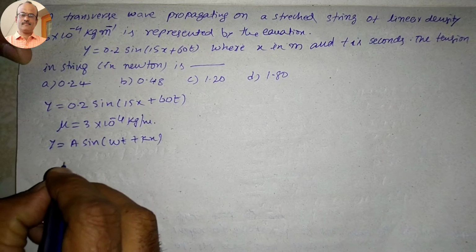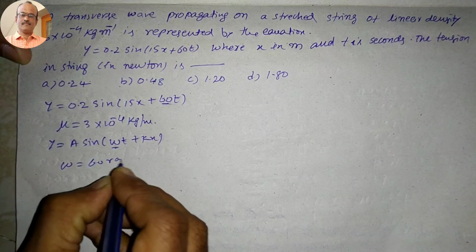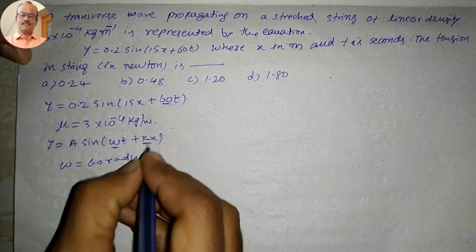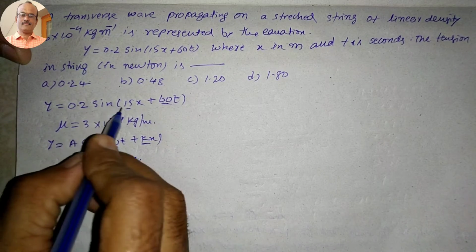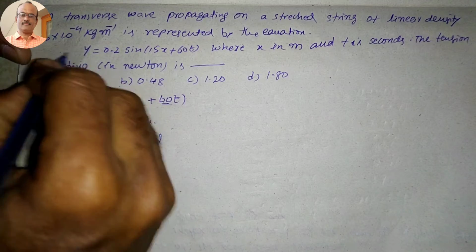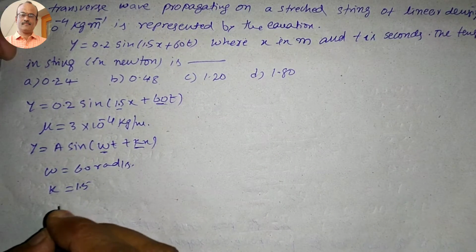So from this, omega is equal to 60 radians per second, here k is equal to 1.5.